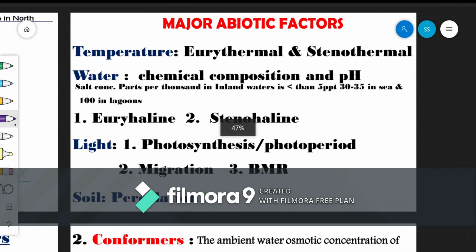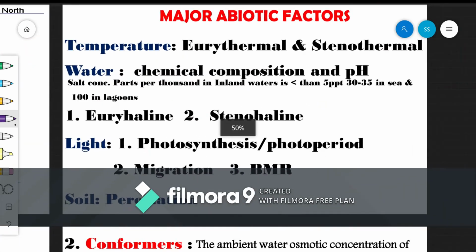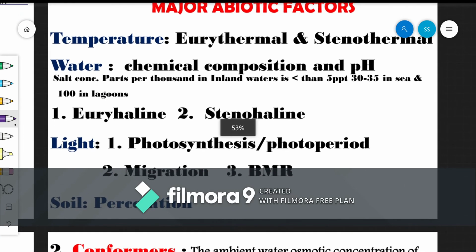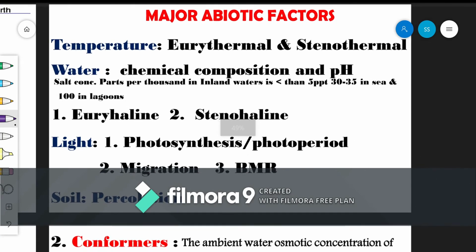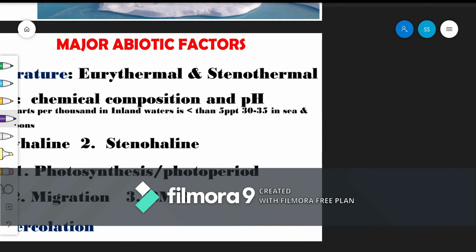Now let's go to the major abiotic factors in the ecosystem. Let's go by the order. Temperature is the most ecologically relevant environmental factor, so our number one priority goes to temperature.